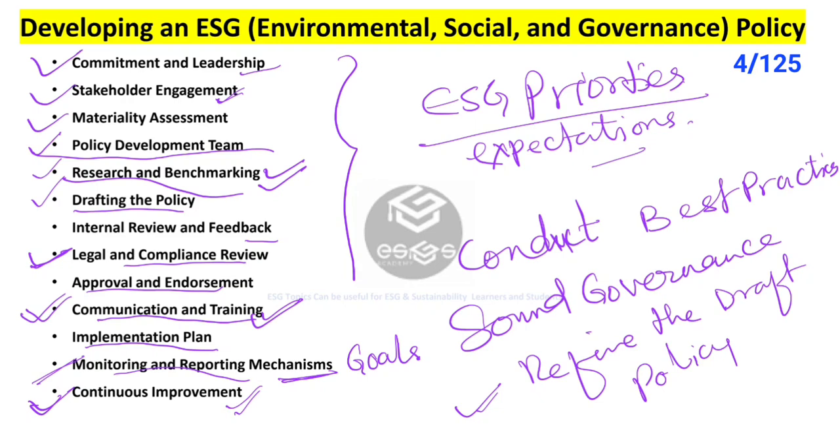To foster the culture of continuous improvement, how can we do that? By regularly reviewing and updating the ESG policy based on the feedback, performance data, and evolving stakeholder expectations. Okay, so we can have the continuous improvement by following these steps that I explained here.